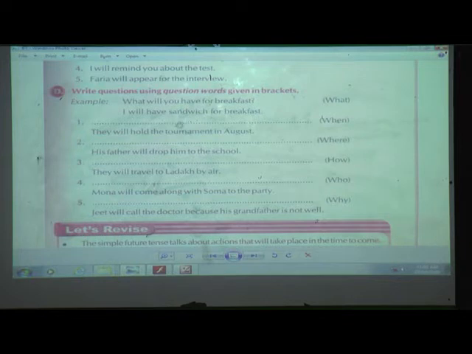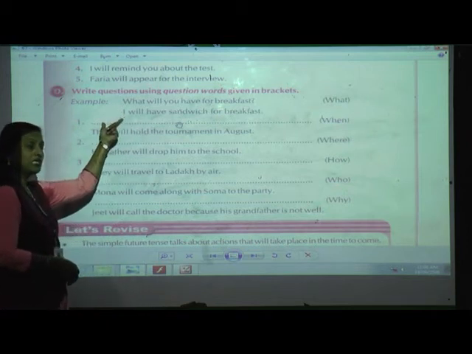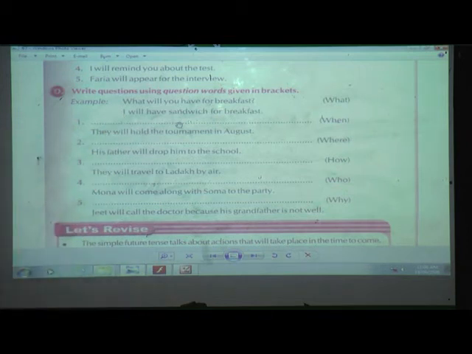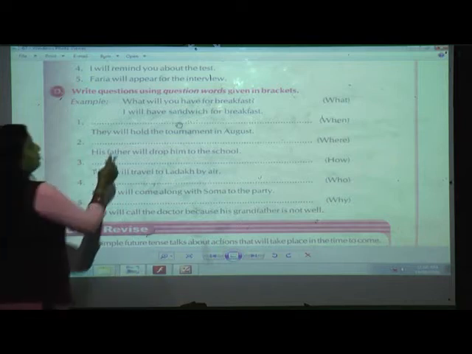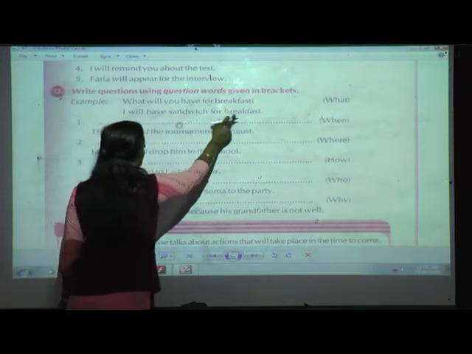I hope that you have understood already. We have done in simple present tense also and in past tense also. How we have to do? First we are going to write whatever WH question is there, and afterwards whatever tense is there. Now it is future tense. So now I am going to use will, and then we are going to write the remaining sentence. What will you have for breakfast? What is the actual sentence over here? I will have sandwich for breakfast.